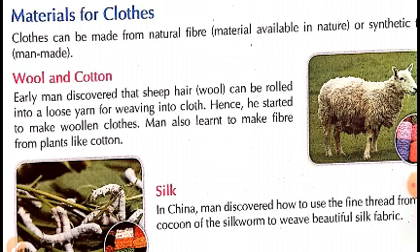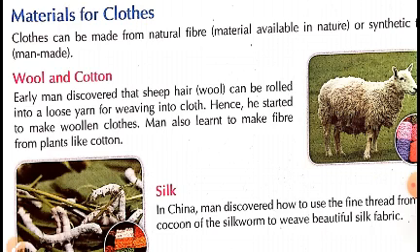one is natural and the other is synthetic. Natural is also of two types, which means the source of natural fiber is of two types. It may be obtained from animals or from plants. So children, we get linen and cotton from plants, whereas we get wool from sheep. So these are the natural fibers. Synthetic fibers are also called man-made fibers, which are made by man in factories by using chemicals.